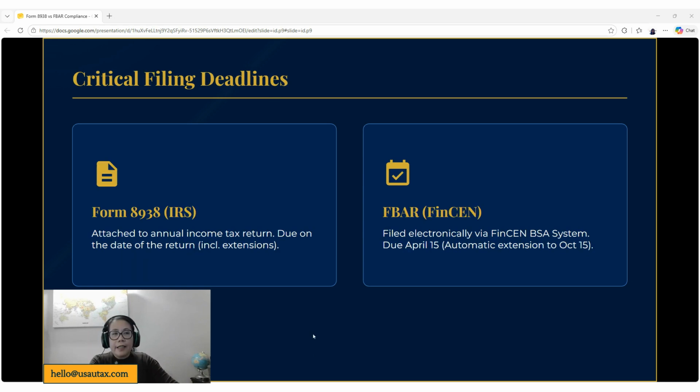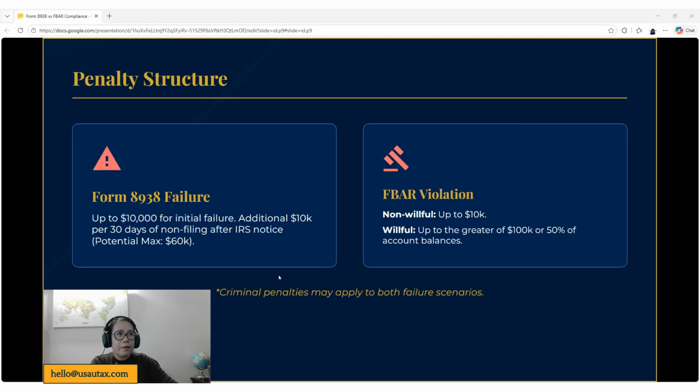The critical filing deadlines. Please note, Form 8938 is filed and attached with your Form 1040. So it is due on the date of the return, including extensions. FBAR is filed separately from your tax return. It is filed with FinCEN. It is due April 15, but it has an automatic extension to October 15.